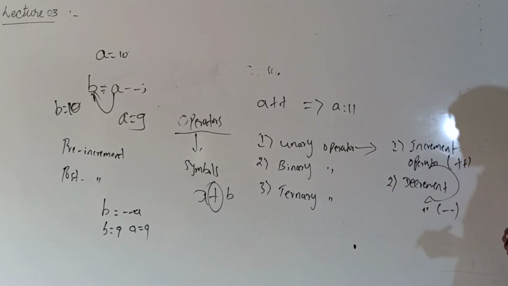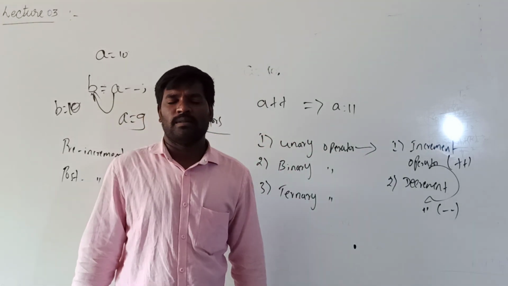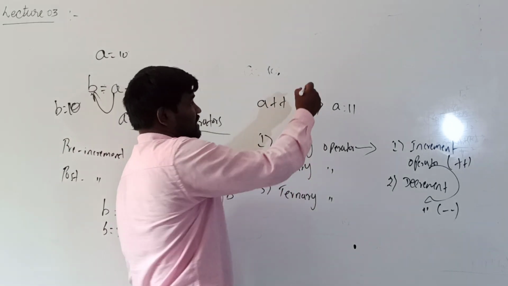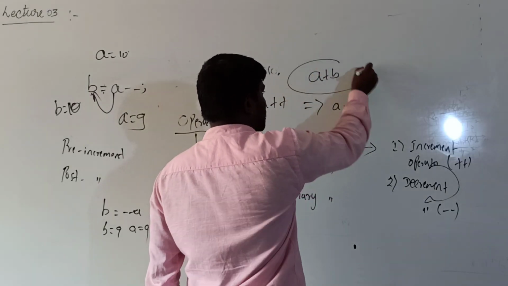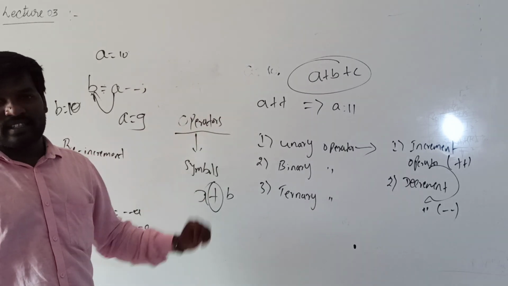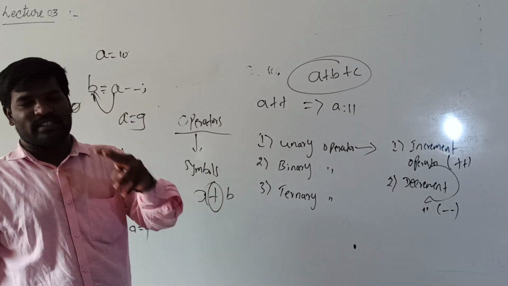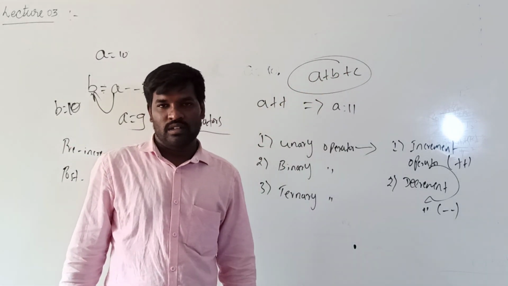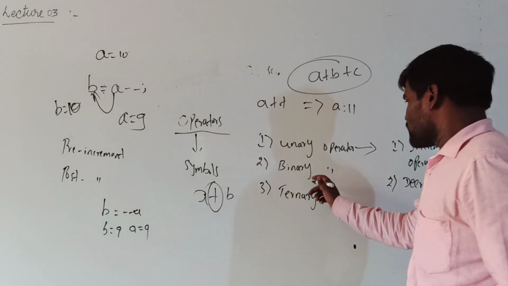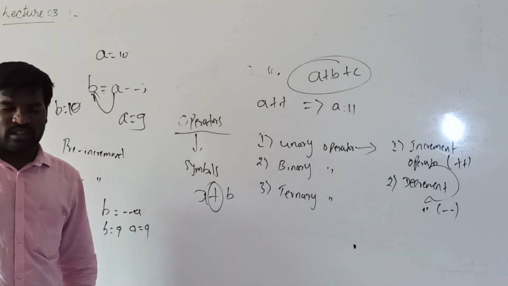Okay. Next is binary operators. Binary means two. Minimum we have to use two operators or two operands. For example, A plus B. So this is the binary operator, or A plus B plus C. Again it is also considered as binary. We have to use a minimum of two operands. If you are using three operands, compulsorily we use two operators. Always the operators are less than the operands. So a binary operator means which operates on a minimum of two operands.